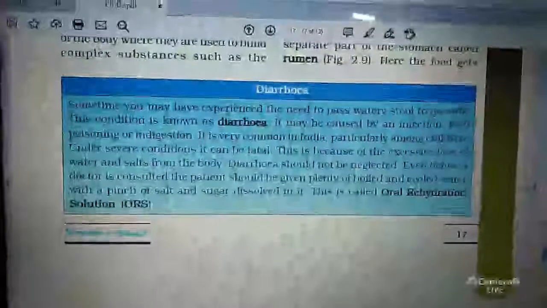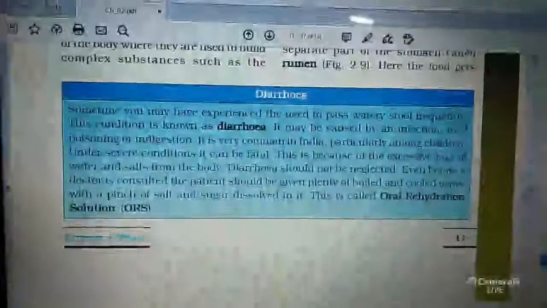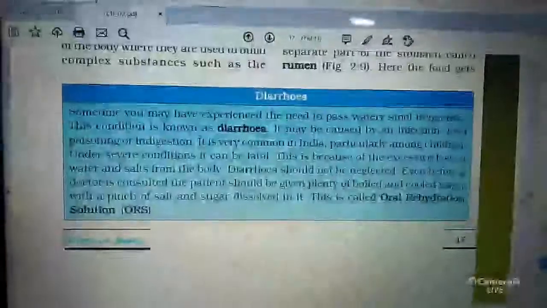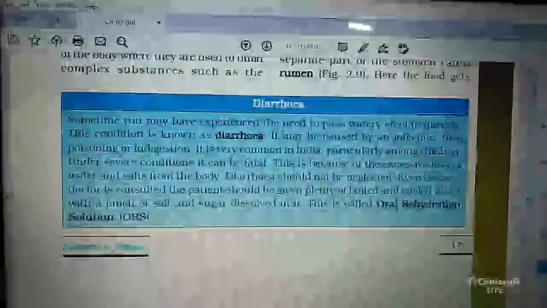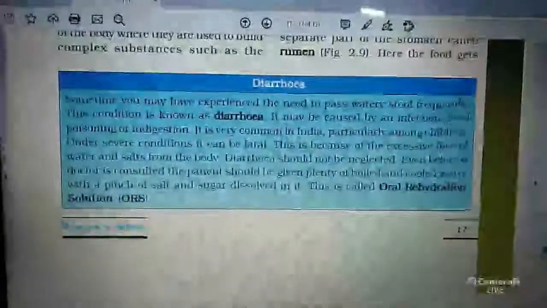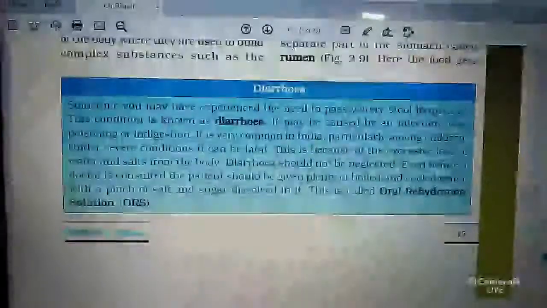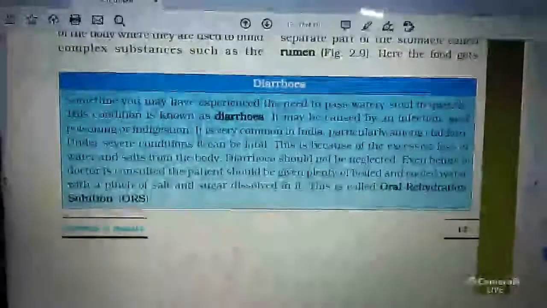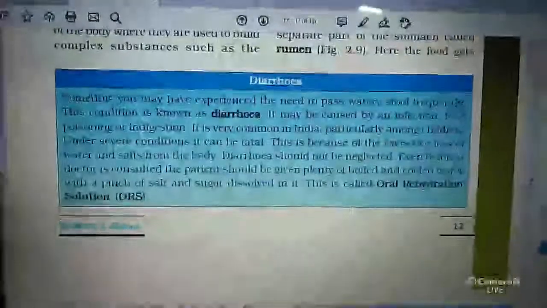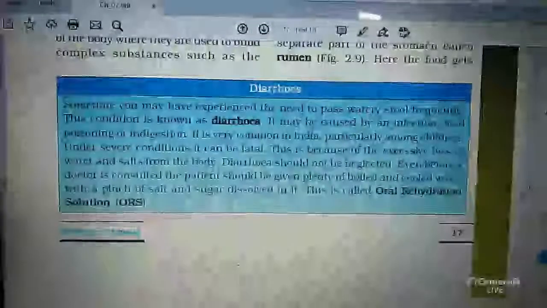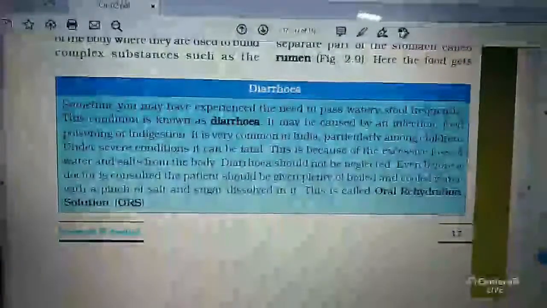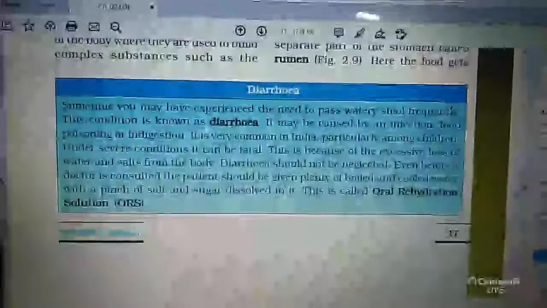Even before a doctor is consulted, the patient should be given plenty of boiled and cooled water with a pinch of salt and sugar. At first you boil the water to kill the germs, and then cool the water, then dissolve a pinch of salt and sugar in it. This is called oral rehydration solution.